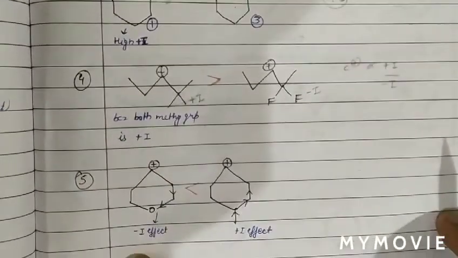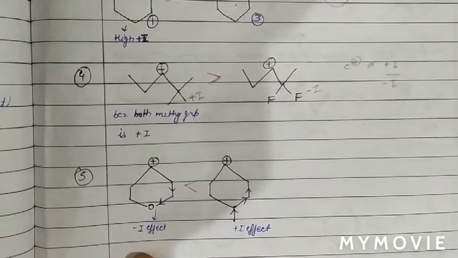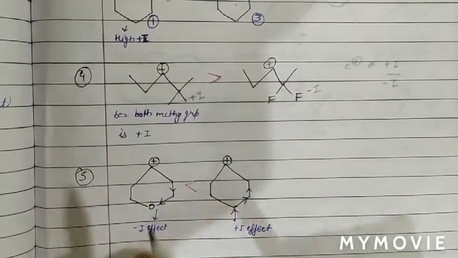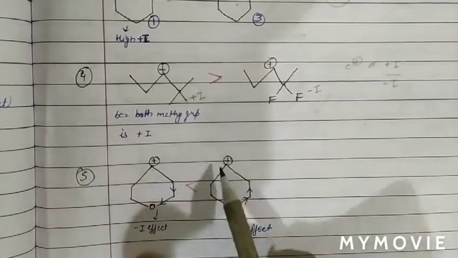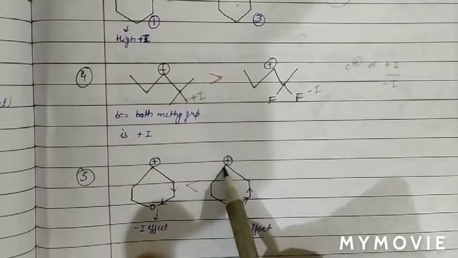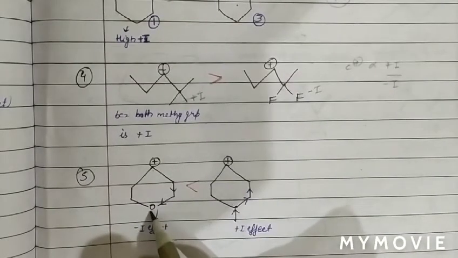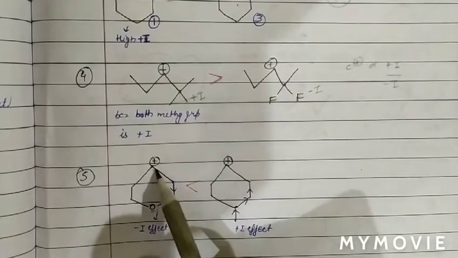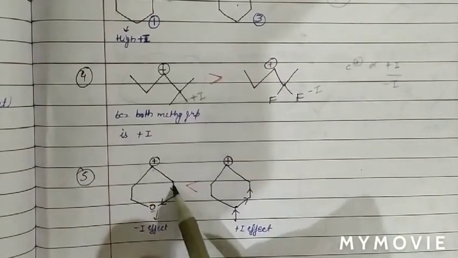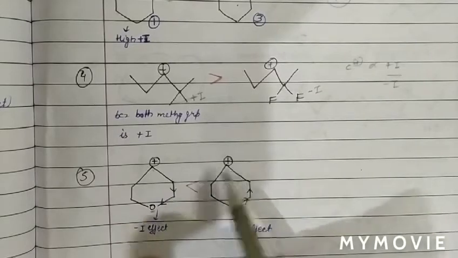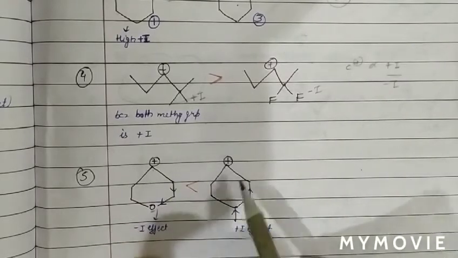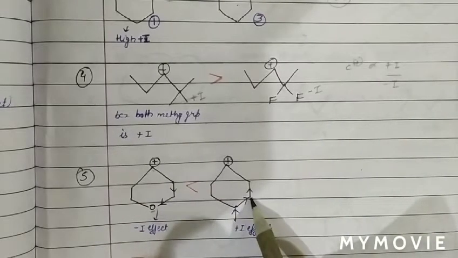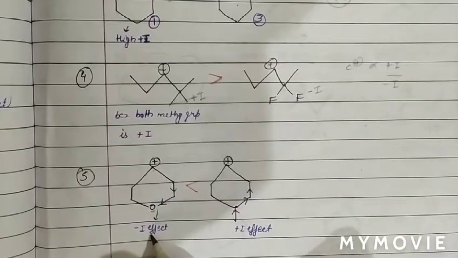Now see the next question. The next question is also again on the basis of stability of carbocation. Here we can see that this is a 2 degree carbocation, and this is also a 2 degree carbocation having 6 members, but here an oxygen atom is attached and here it is a methyl group. The distance is the same, there are 2 carbon atoms in between them in both cases. But here it is minus I and here it is plus I.